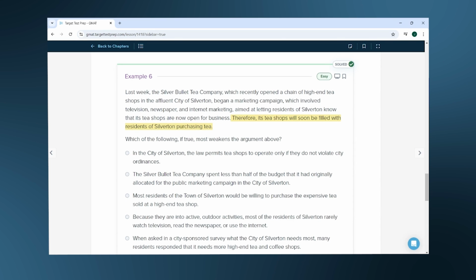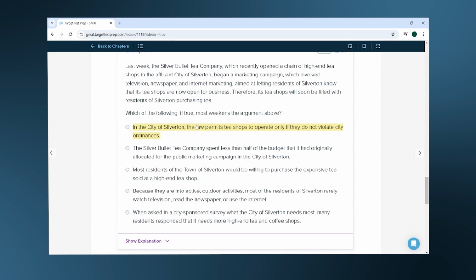All right. A. In the city of Silverton, the law permits tea shops to operate only if they do not violate city ordinances. This isn't relevant for one. I assume that's pretty typical of any business in any city. Secondly, we have no reason to believe that the tea shop isn't complying with city ordinances, so I don't see how this would affect the argument.